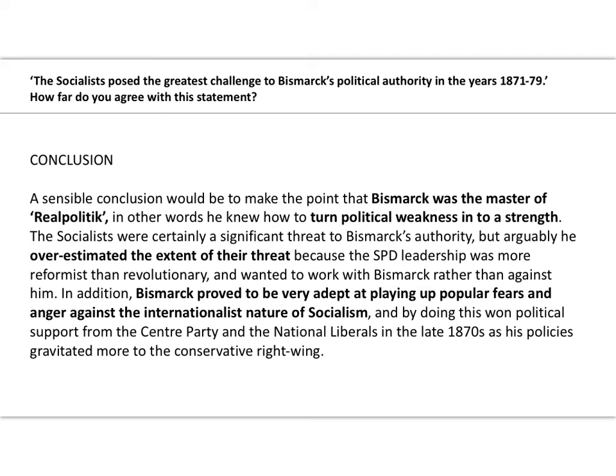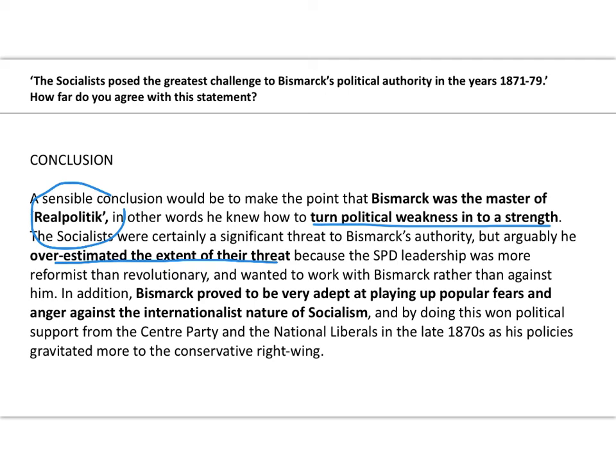Okay, I think a sensible conclusion would be to make the point that Bismarck was the master of what we call realpolitik. That's opportunism, playing with different parties in the Reichstag, turning what might be seen as political weakness into a strength. So the socialists were definitely a significant threat to Bismarck's authority, but arguably he overestimated the extent of their threat.